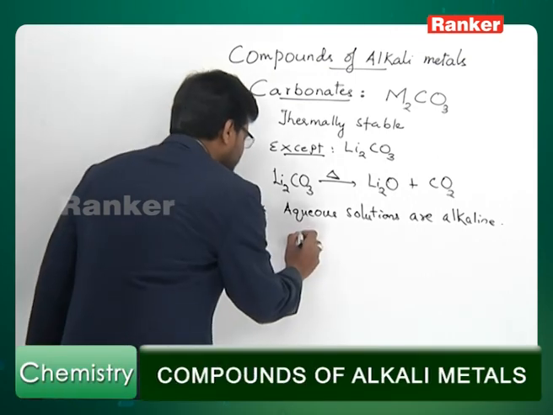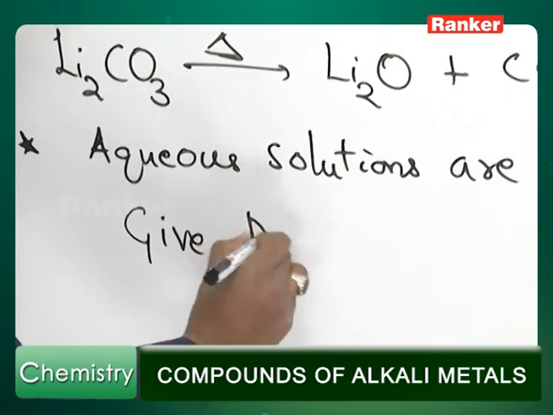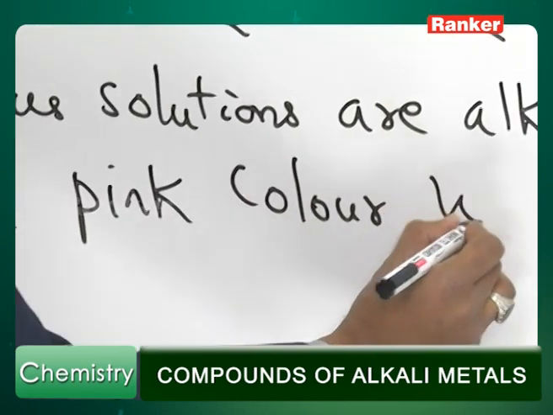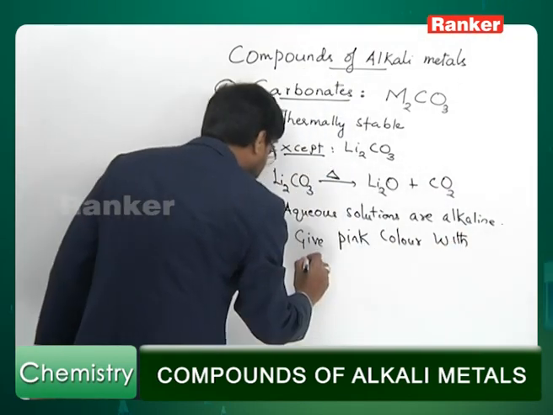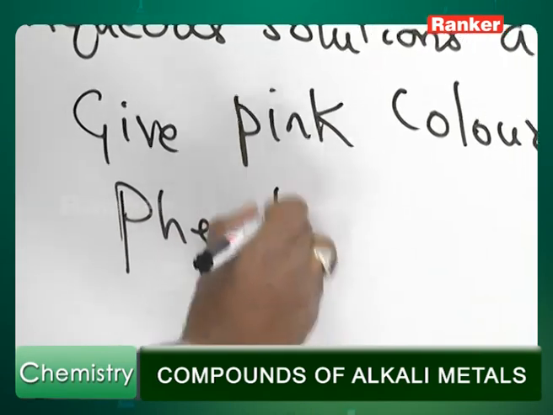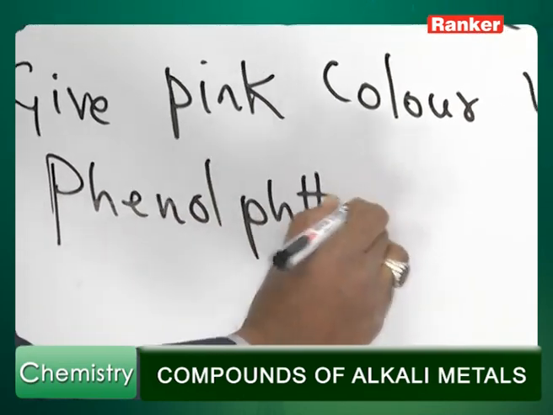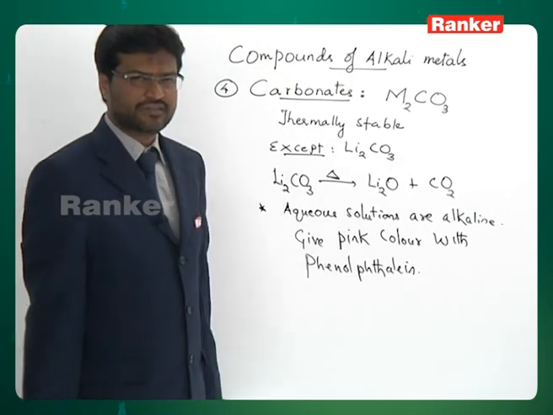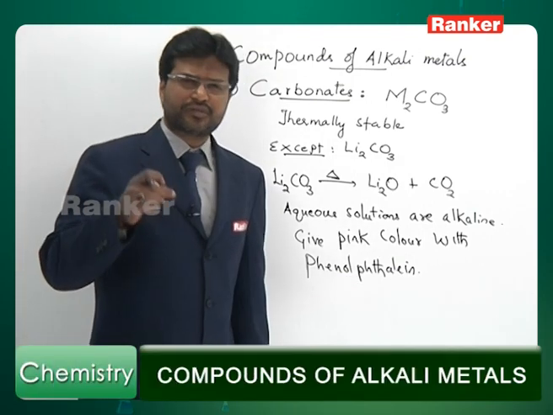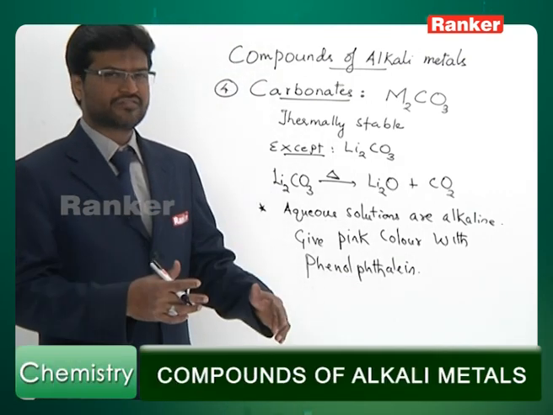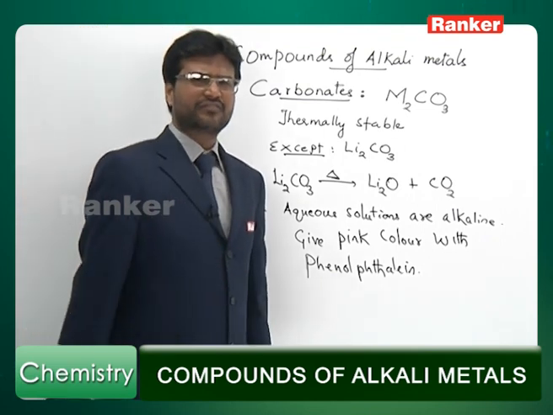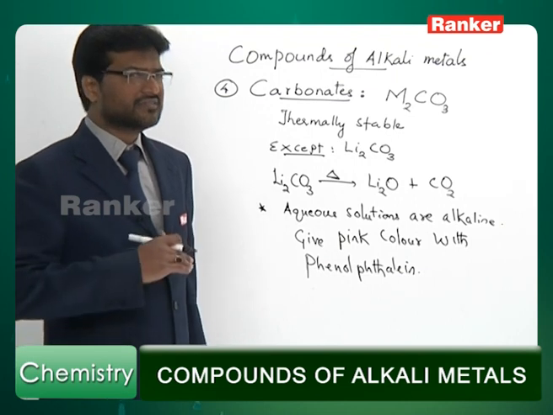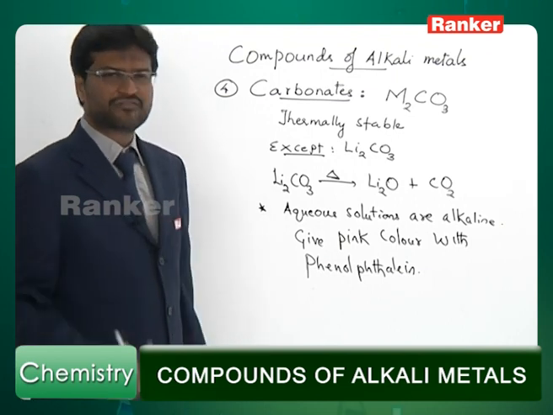They give pink color with phenolphthalein. Phenolphthalein is an acid-base indicator. So if you put a drop of phenolphthalein in a solution of alkali metal carbonate, it gives a pink coloration, indicating that the solution is alkaline and it has a pH above 11.